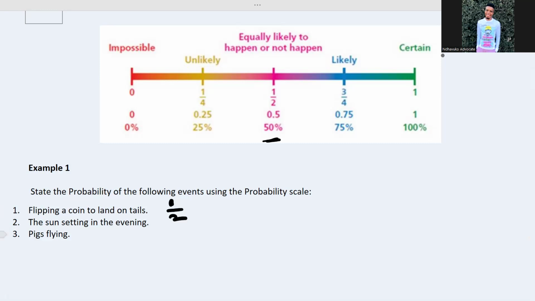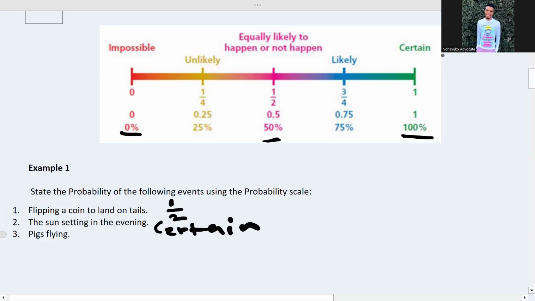Next, the sun setting in the evening. The sun will set in the evening, so that's 100%. It's certain. Then pigs flying. The chance of pigs flying is 0%. That's impossible.